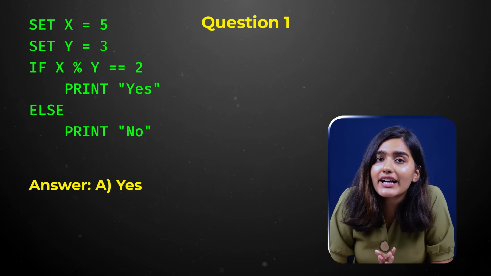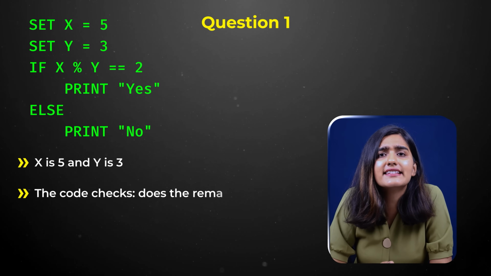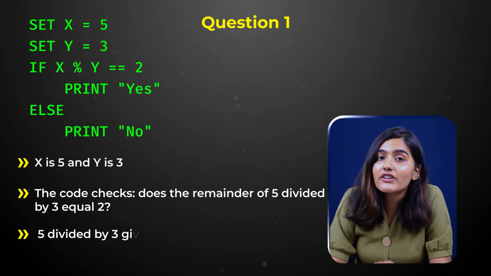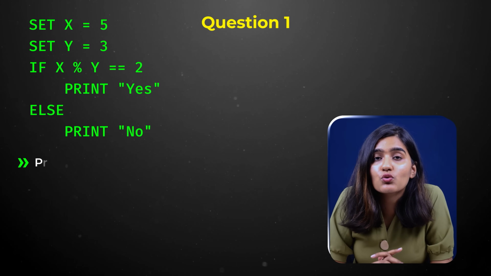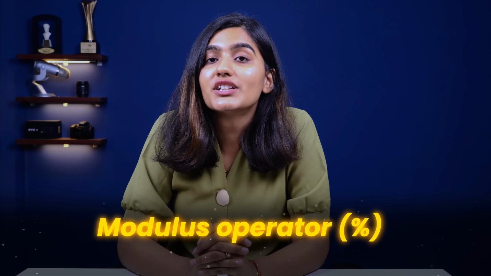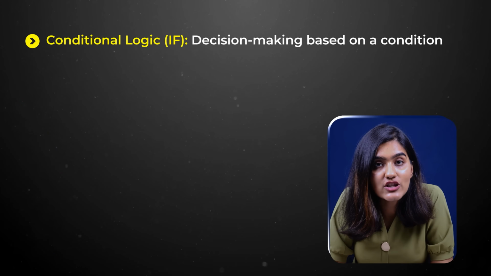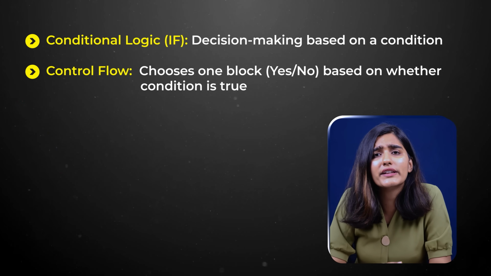So in this question, we are given two numbers, right? x is 5 and y is 3. The code checks, does the remainder of 5 divided by 3 equal 2? Well, 5 divided by 3 gives 1 with a remainder of 2. That means the condition is true, and so the program prints yes. This one is just about understanding how the modulus operator works. So the concepts involved here are conditional logic, decision making based on a condition, and then control flow, which chooses one block, yes or no, based on whether the condition is true.